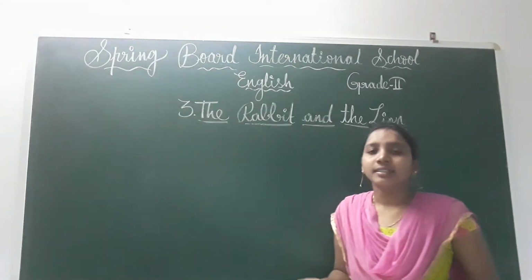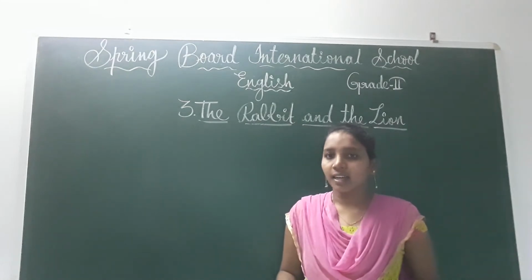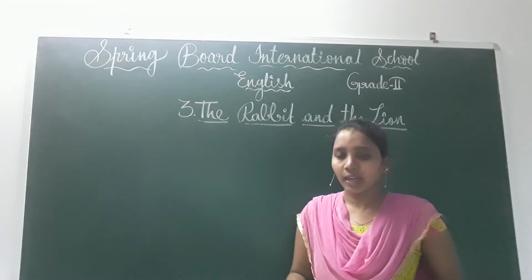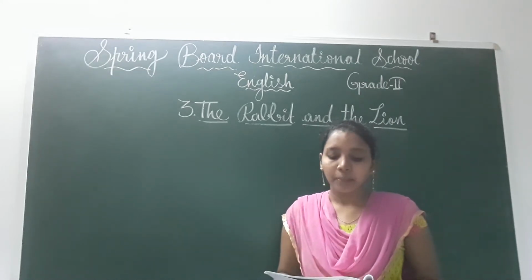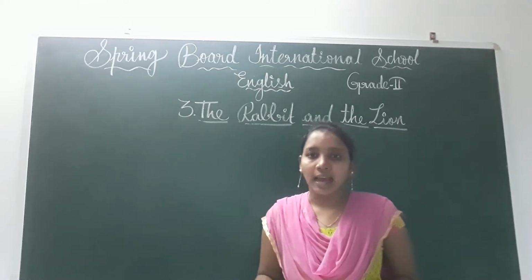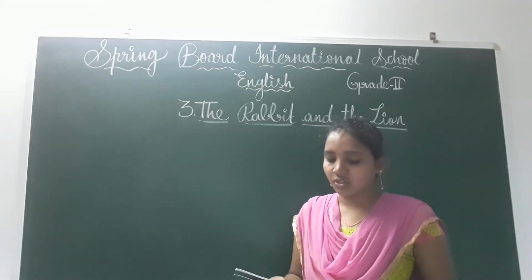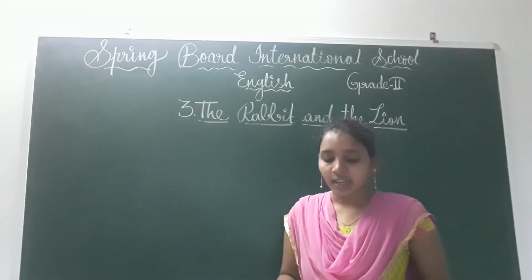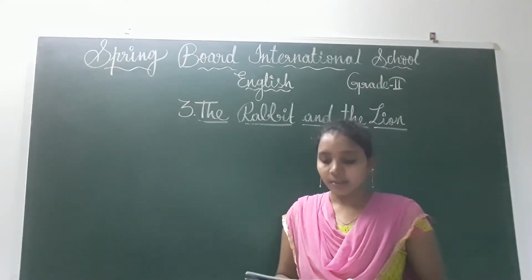Okay children, The Rabbit and the Lion is our story. Before going to the lesson, let's have one activity, children. See here. Now, look at the two pictures below. That means they have given two pictures here, children. What do you think each lion is thinking? Write your thoughts in the bubbles.